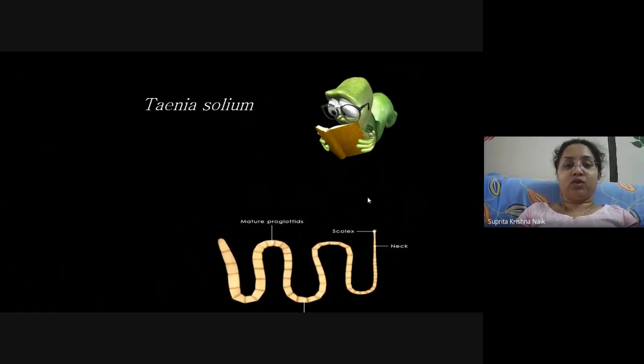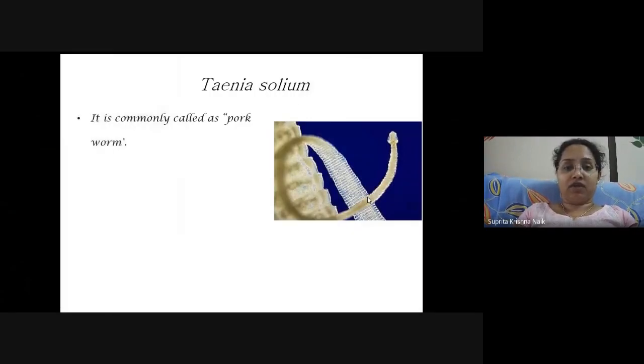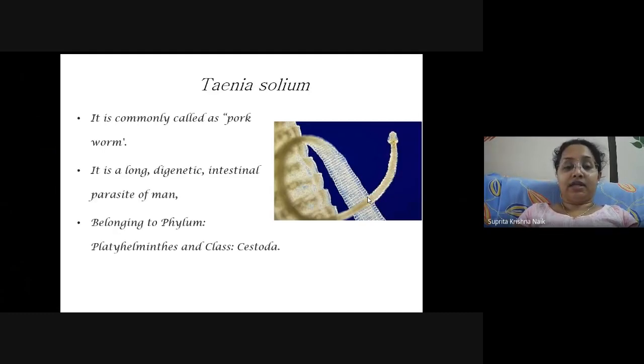Hello students, today we will be learning about Taenia solium. Taenia solium is an endoparasite and we have learned about various adaptations of endoparasites. So talking about Taenia solium, it is commonly called pork worm. It is a long, digenetic intestinal parasite of man, belonging to phylum Platyhelminthes and class Cestoda.